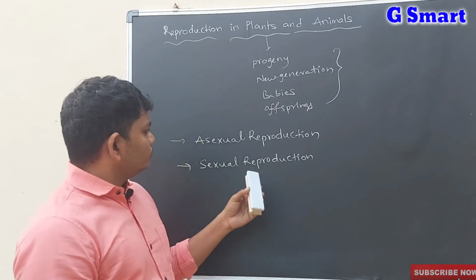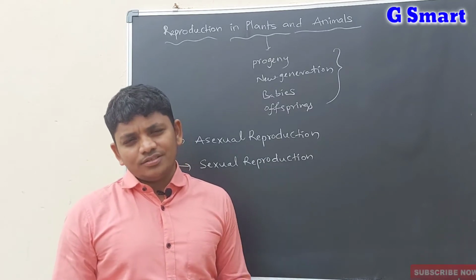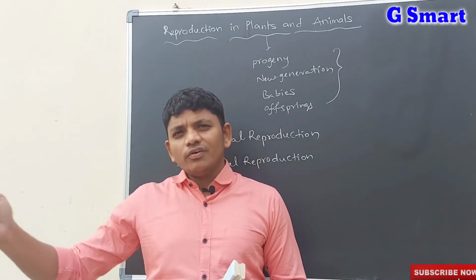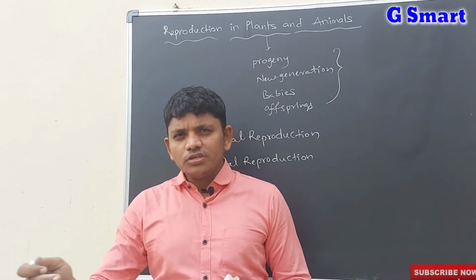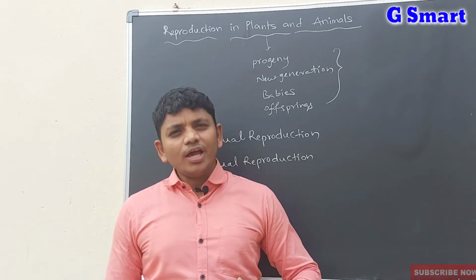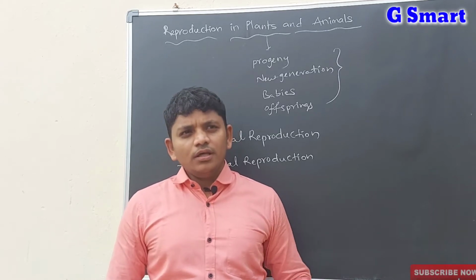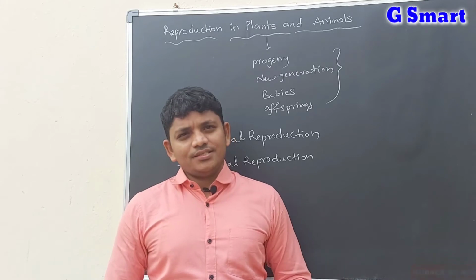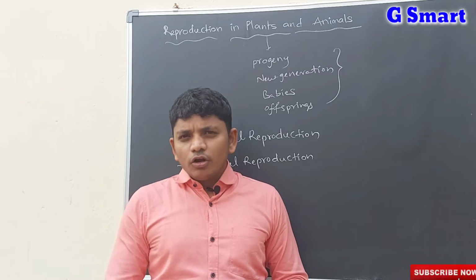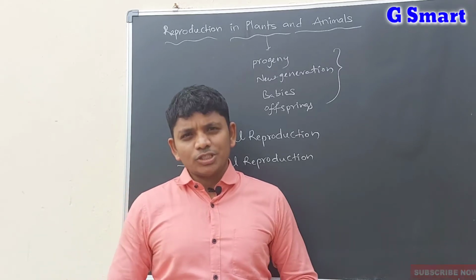Before defining these two, we have to know why reproduction must occur. Reproduction must occur for the continuation of the organisms, or continuation of the species. For example, I am a human being. If I give birth to my baby, like my daughter or my son, they are my species. So in this way, for the continuation of the species, reproduction must occur.